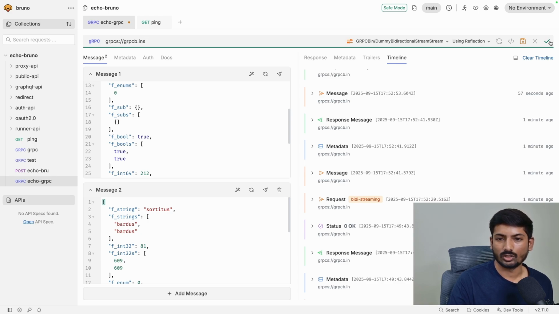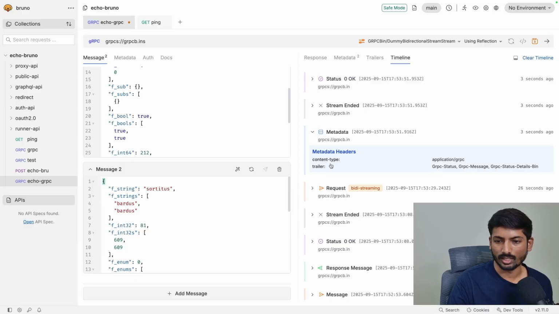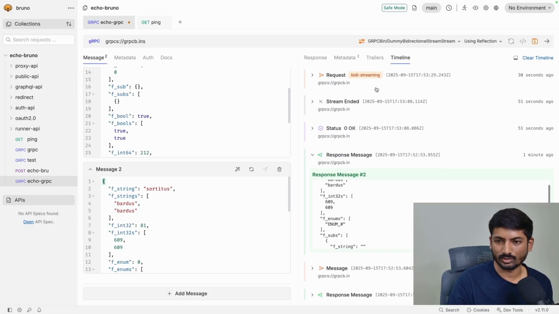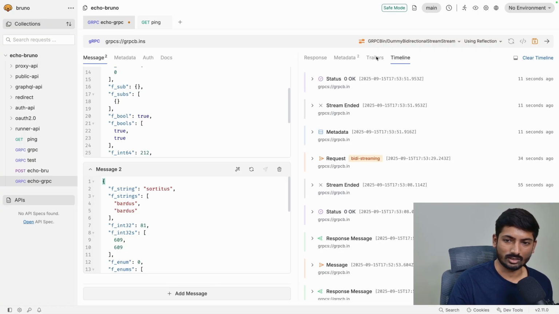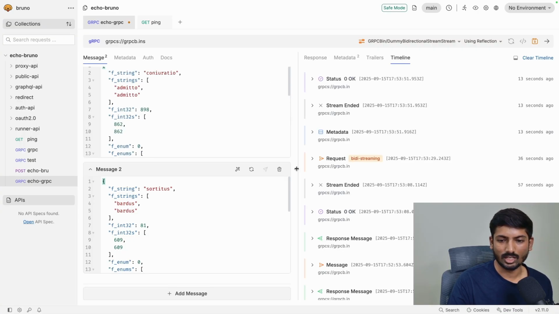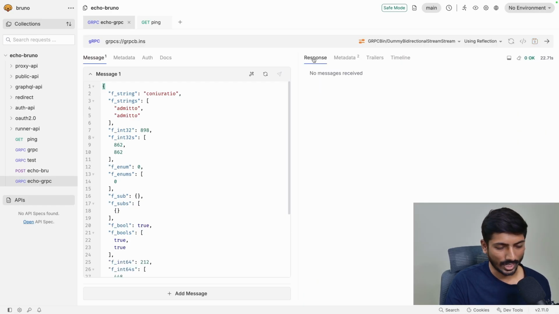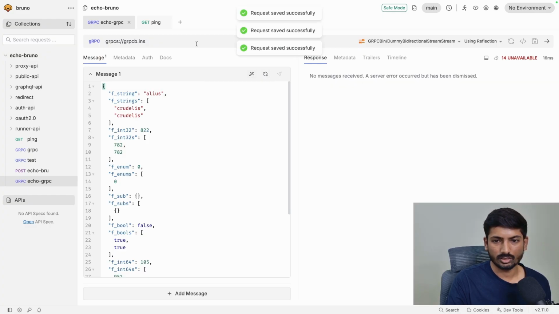So you can do this, you can add multiple messages, you can receive a response, and as you can see we receive a success message response and you get that. So this is how the streaming works, and you receive multiple messages. So I will delete this, I will clear my timeline, and again we will build a connection to show you how things work. gRPC is selected, I have saved this.